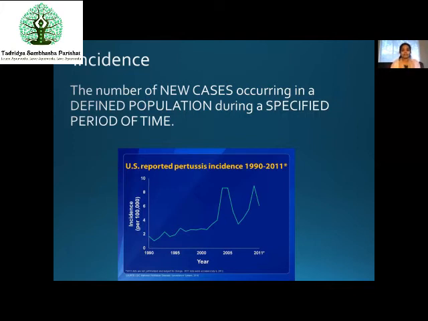So new cases and a specified period of time, a particular period of time. We might say from this date to this date, or in this month, in this week, on this day, at a point in time. So we might define time according to our convenience.